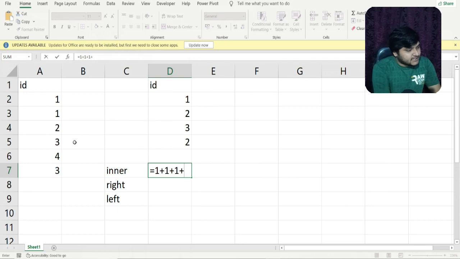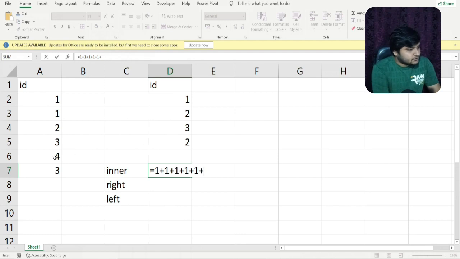I'll again check if 2 is present more than one time, or how many times 2 is coming here in the second table. I can see, okay, 2 is coming again, so I'll count this particular output also. This 2 will again match with this 2, so I'll again write 1 here. Now I'll go to the next value, which is 3. I'll check, okay, 3 is coming just one time, so I'll write 1 here.